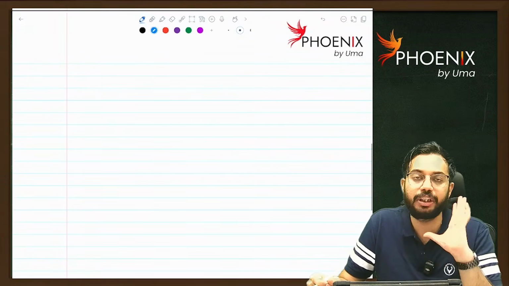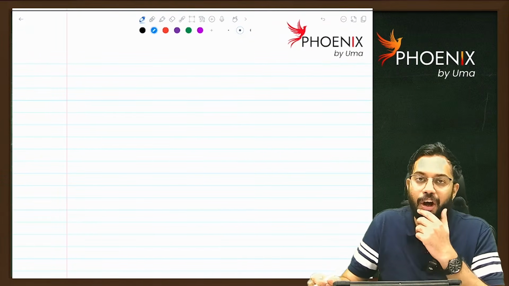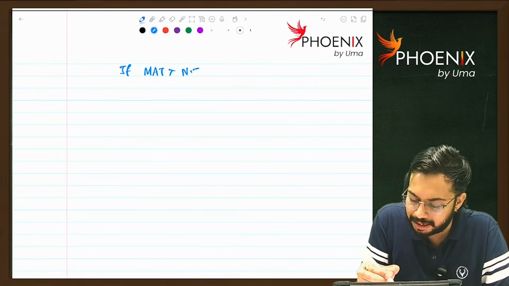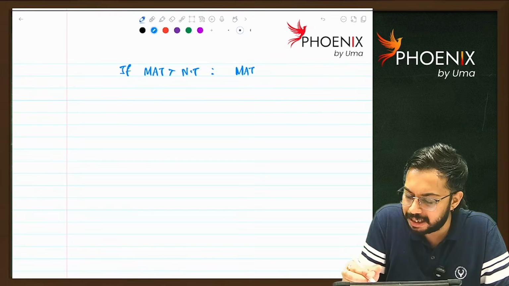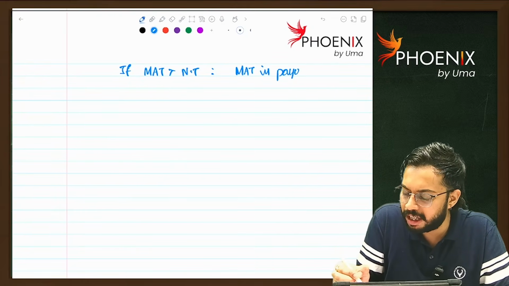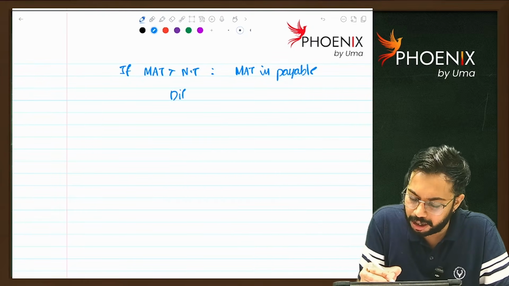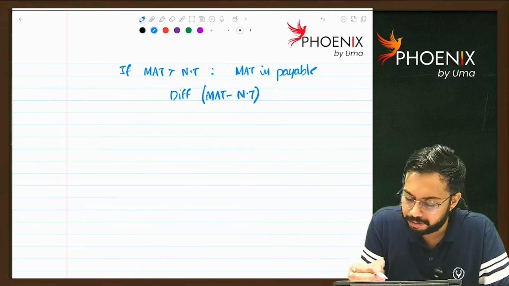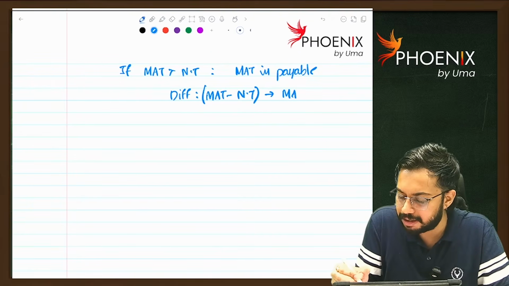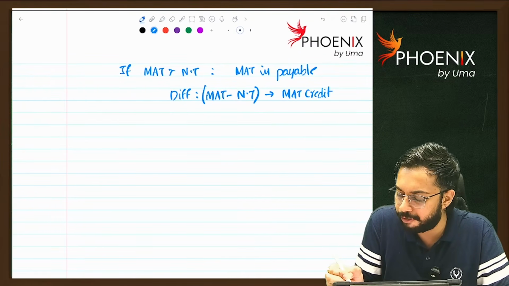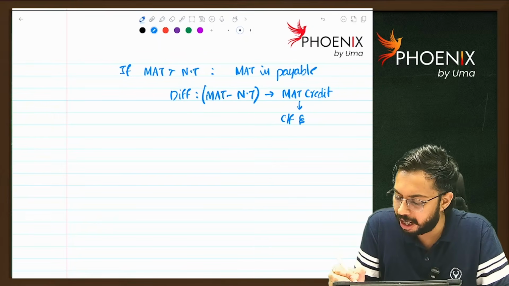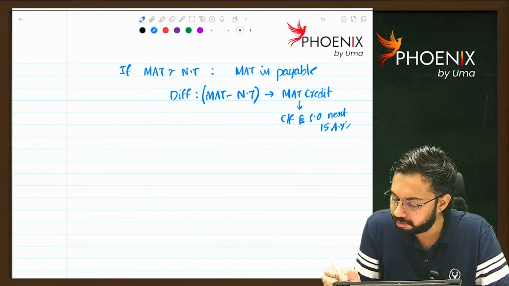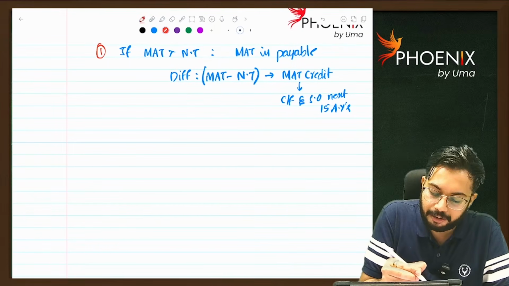So very simple logic. If MAT is greater than normal tax, then MAT is payable. The difference, MAT minus normal tax, will be treated as MAT credit and can be carried forward and set off for the next 15 assessment years. This is point number 1.